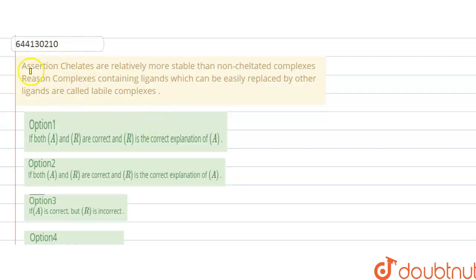My question is given in the form of assertion and reason. The assertion is that chelates are relatively more stable than non-chelated complexes. The reason given is that complexes containing ligands which can be easily replaced by other ligands are called labile complexes.